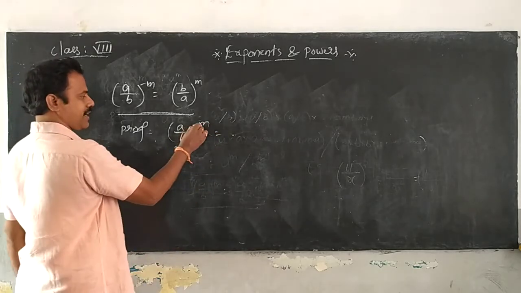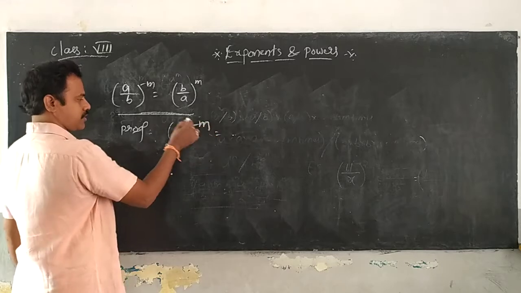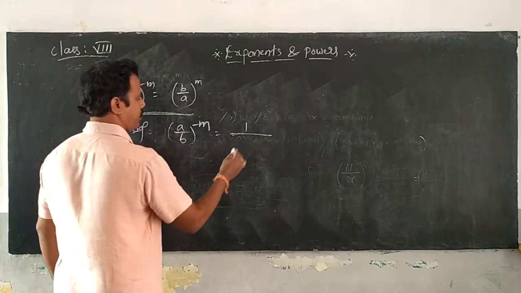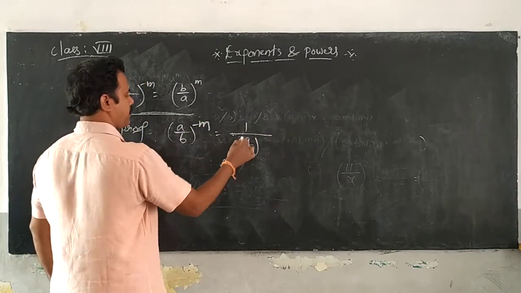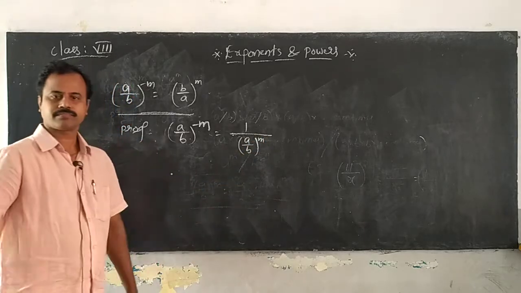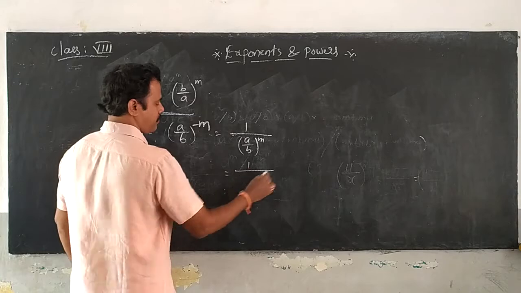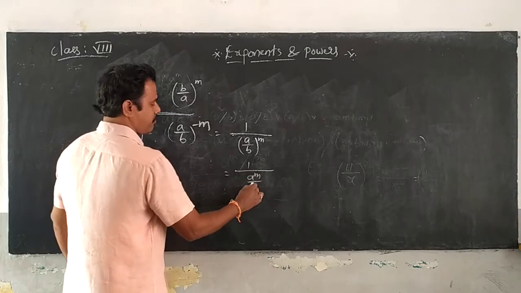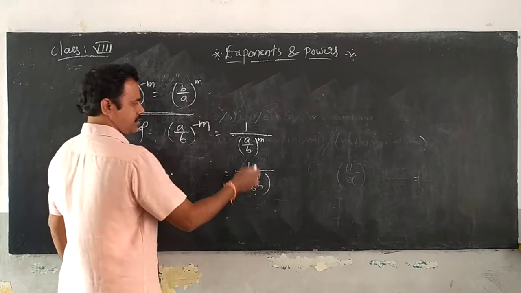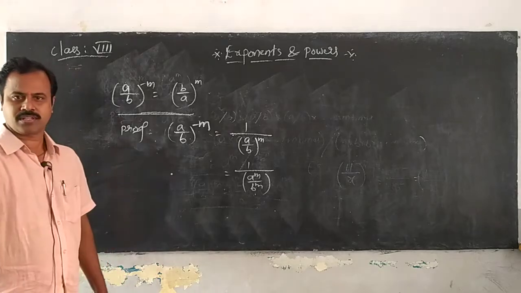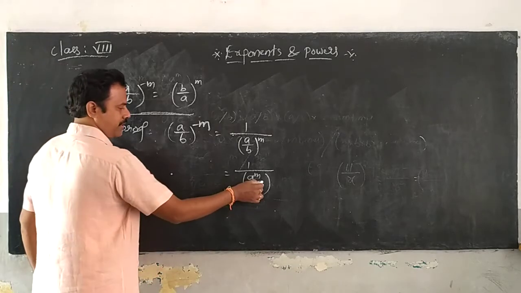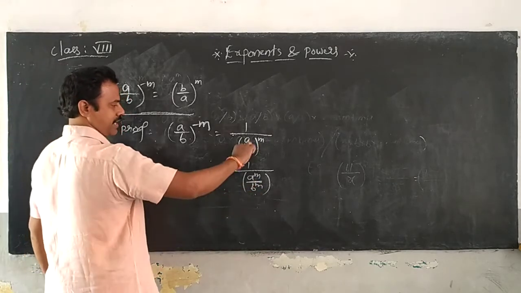Whenever you have a negative symbol in the power, the total value goes into the denominator, that is (a/b)^(-m) = (b/a)^m. This can be changed as 1 by a power m by b power m, isn't it? The previous formula we have seen. Now the denominator of the denominator will be transposed.